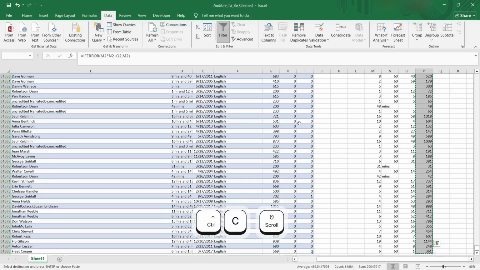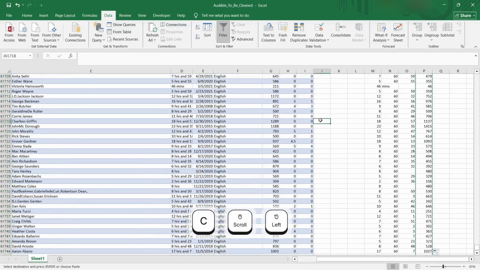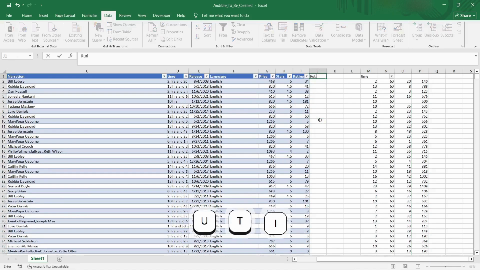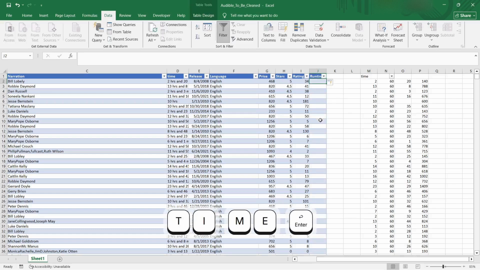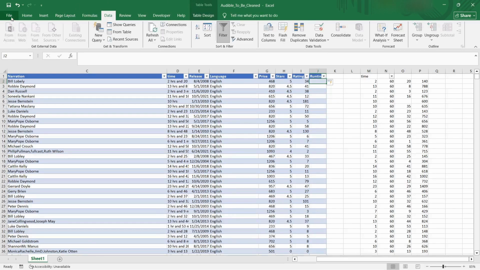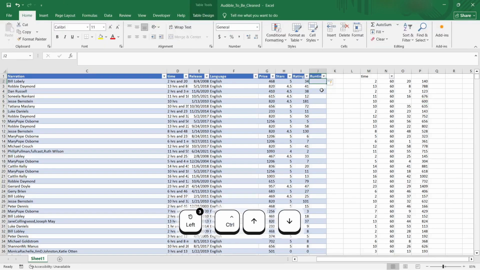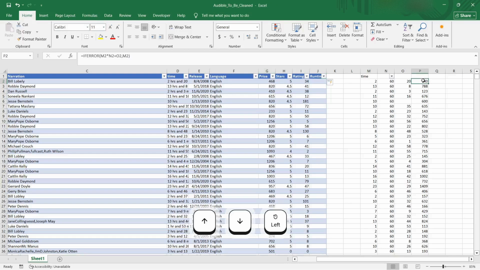So I'll just copy this and go up here. I'll say runtime. I'll just add this. Then I'll copy these as values. Home. Okay, it's not copied.